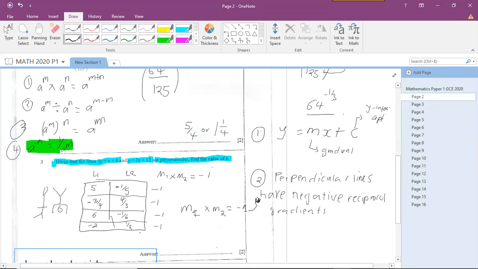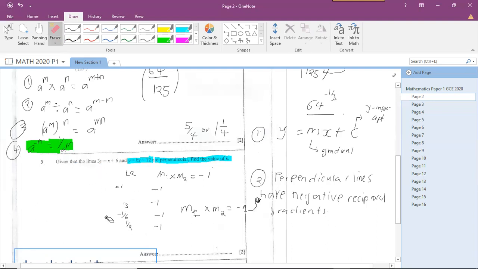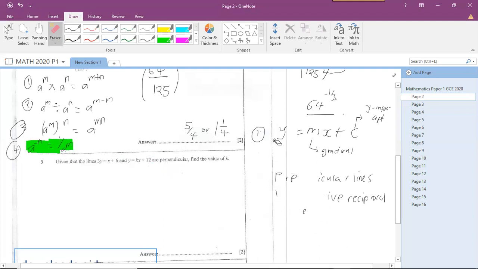So this is the information that you have to know in order to answer this question in coordinate geometry. So let's see how we can apply this knowledge that we've just learned. Once I send you the video, you write down these notes that I'm saying in detail, literally write down everything in your book. Then you go back and try to answer this question.